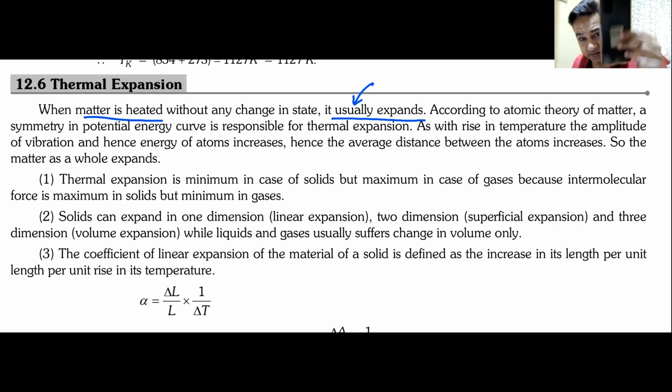Any other body in the universe has length, breadth, and thickness, or height, whatever you call it, so it becomes a three-dimensional body. Now, for a one-dimensional body, the length is very large and the other two are very small. If I heat such a body, even though it increases in volume, I can call it an increase in the length of that body. If I heat a two-dimensional body, a thin sheet, it expands in area. Generally, any body, when you heat it, expands in volume.